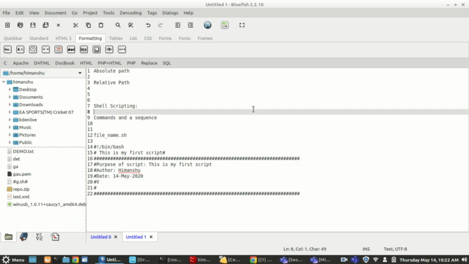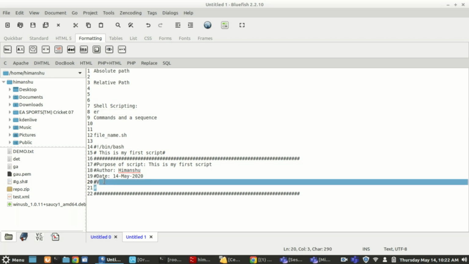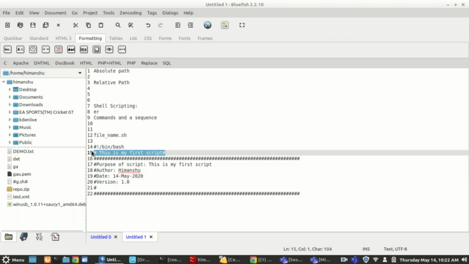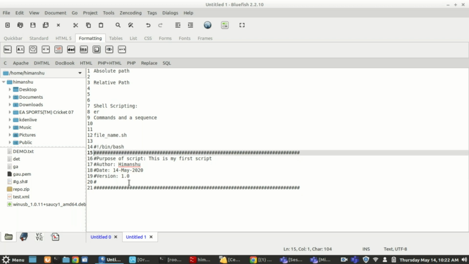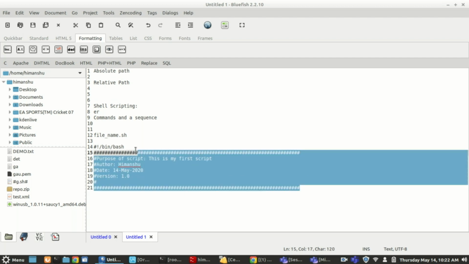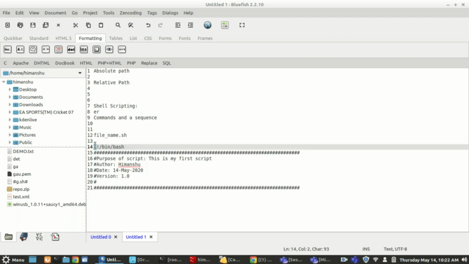Then version, normally we use version. Why? In case someone later on changes it, we should know who made the next change. Version 1.0, or any nomenclature that you want to follow. The next version may be 1.1 or, let's say, 2.0 depending upon the changes. And you can mention who changed the next version. So this is normally a good practice to use. It is not mandatory.